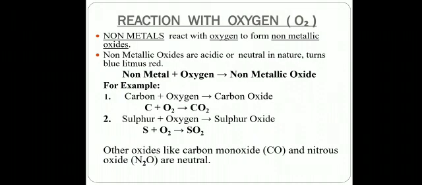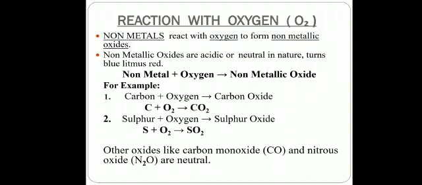Next is the case of non-metals. Non-metals react with oxygen to form non-metallic oxides, like metals form metallic oxides. Non-metallic oxides are acidic in nature or they are neutral in nature, and they turn blue litmus red.